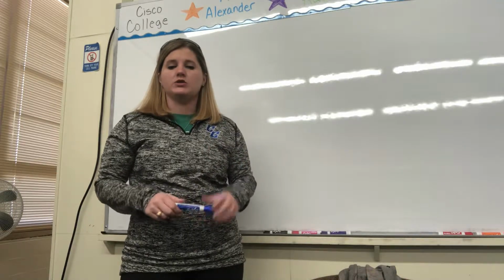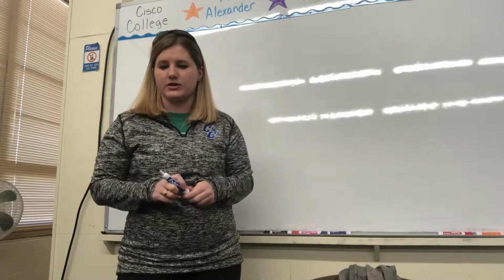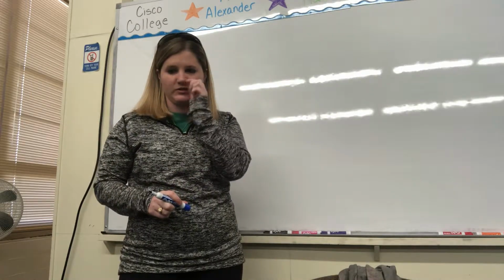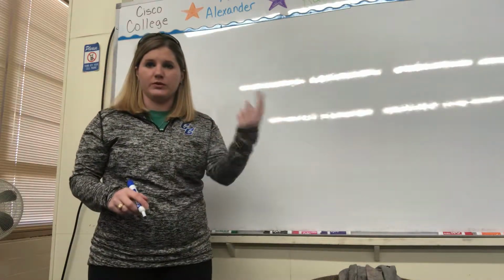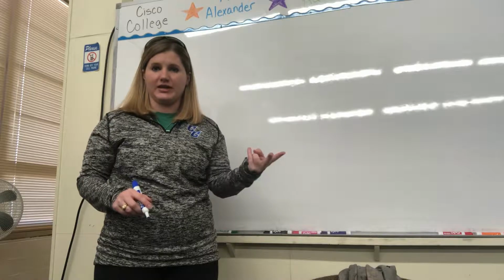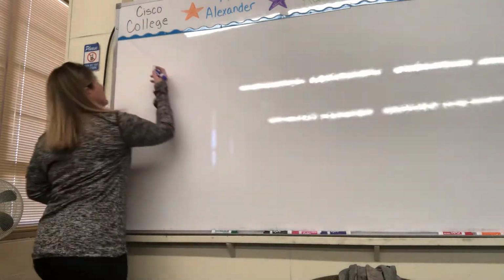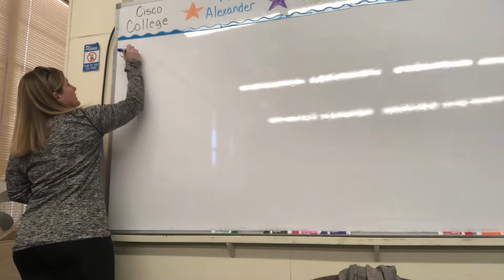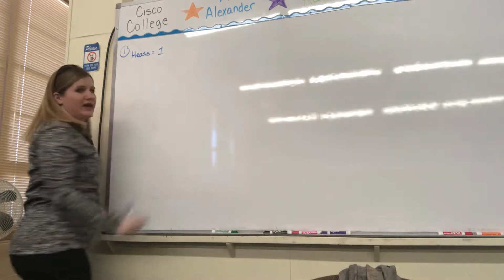So getting started, number 1, a coin is tossed. Find the probability that the result is heads. So finding probability. Well, when we flip a coin, we can either land on heads or we can land on tails. So finding the probability that we can land on heads is number 1. There's only one way to land on heads.